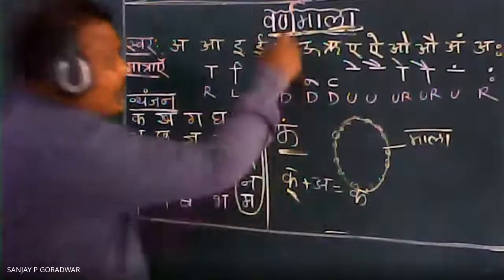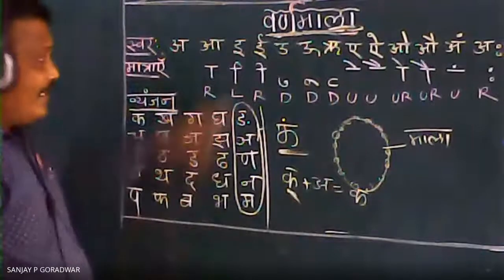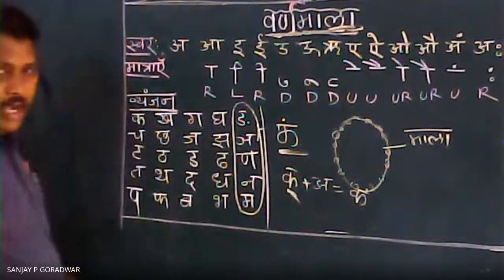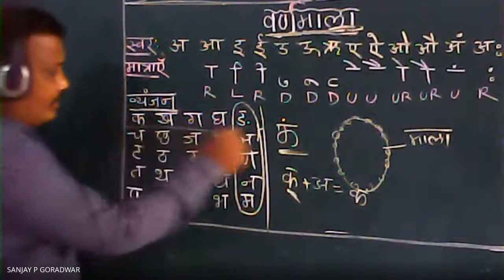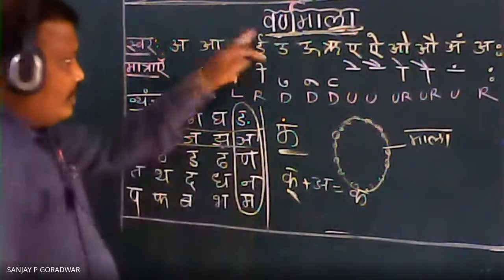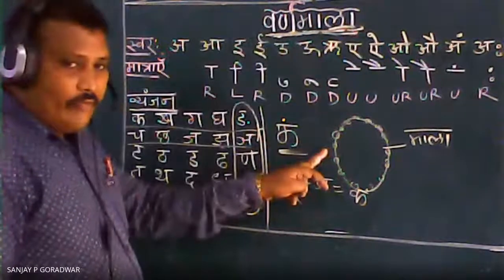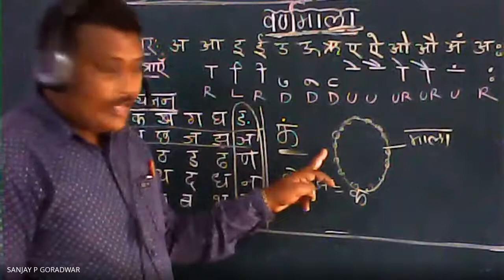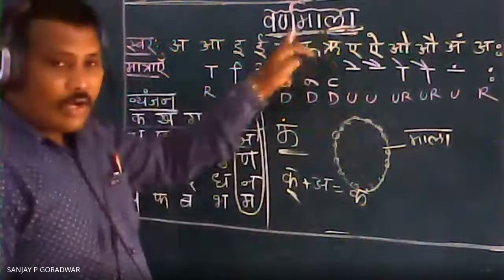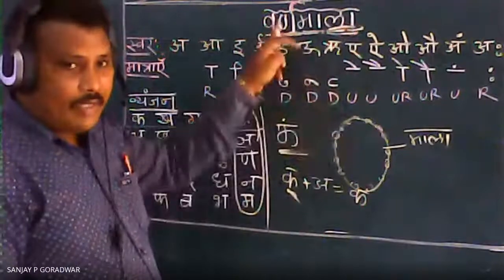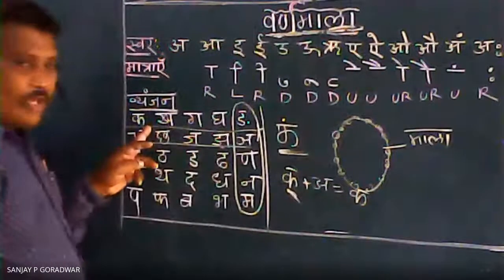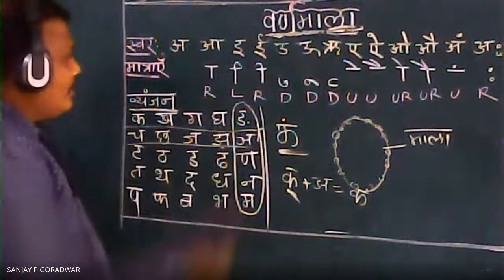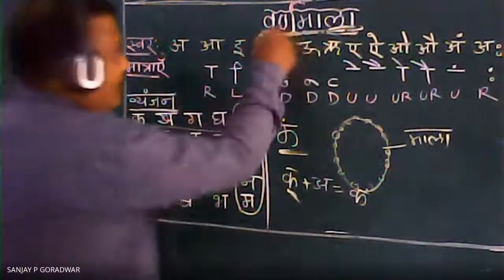Okay, so varnamala means what now? Letters arranged in a correct order, that is called varnamala. Mala means when we arrange flowers in correct order on a thread. So varnamala means varno ki mala, the garland of letters, where we have to arrange the letters in correct order. Varnamala is divided into three parts.